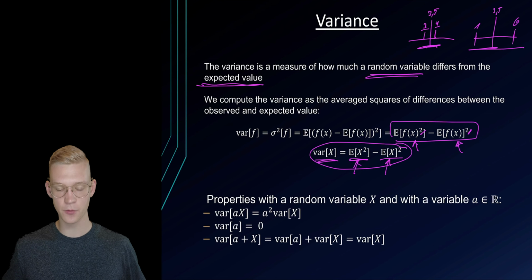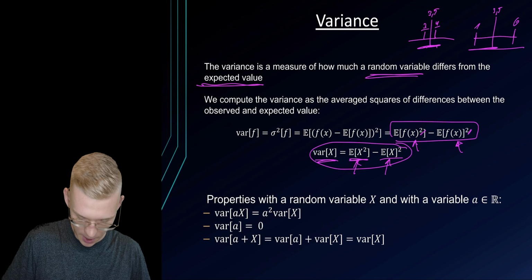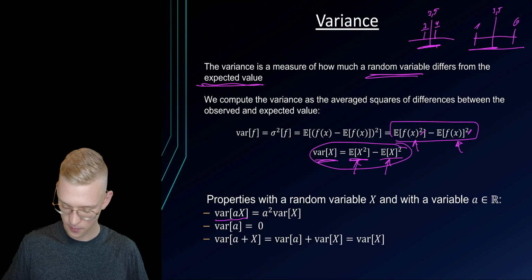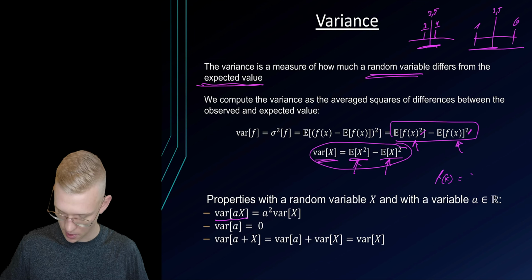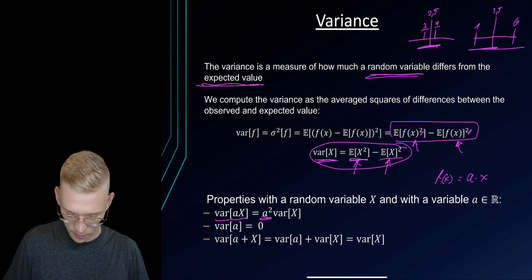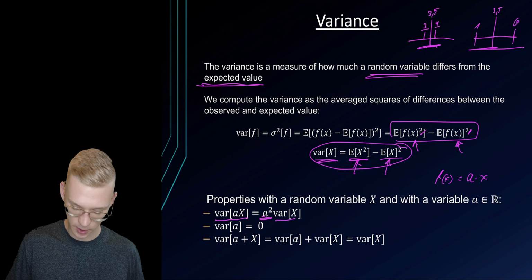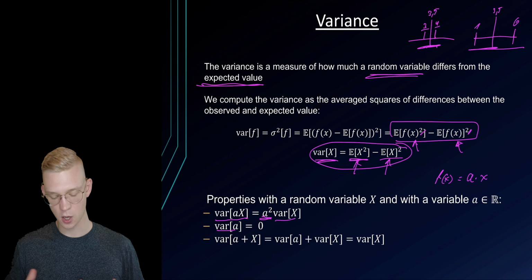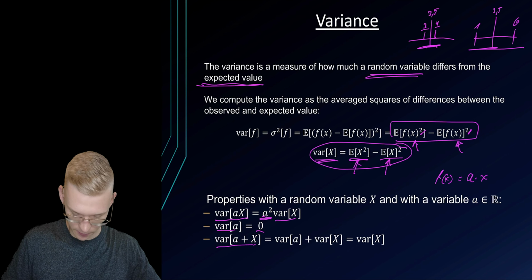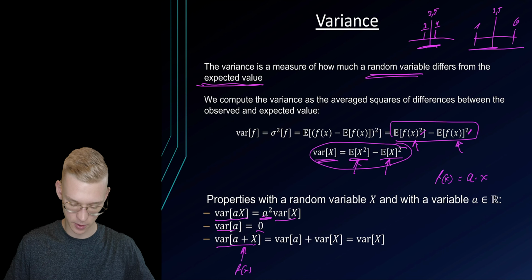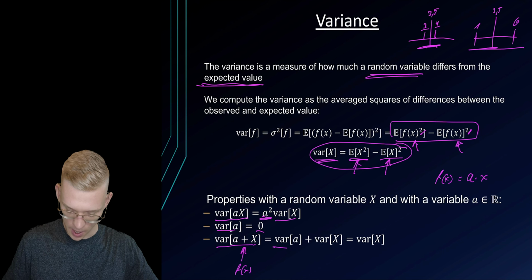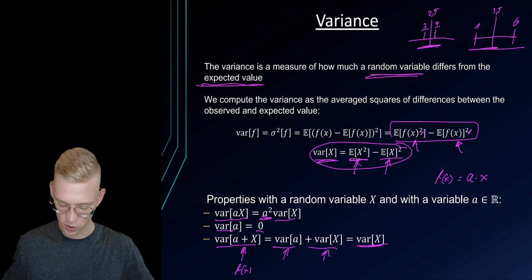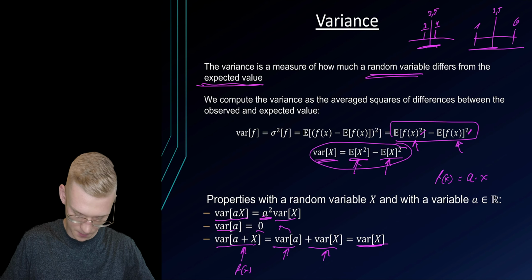We have some properties of those random variables. If we have a random variable f of x, which is simply a times x, we can factor the a out and we get a squared times the variance. If we have the variance of a constant, we will get 0 because a constant does not vary. If we add another constant term, we have the variance of a plus the variance of x, and this is simply the variance of x because the variance of a is equal to 0.